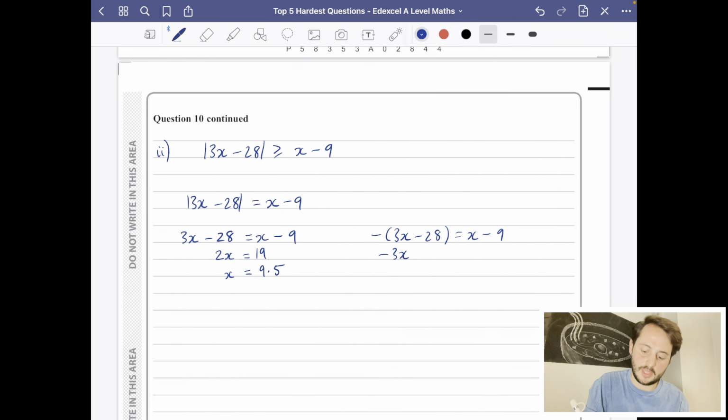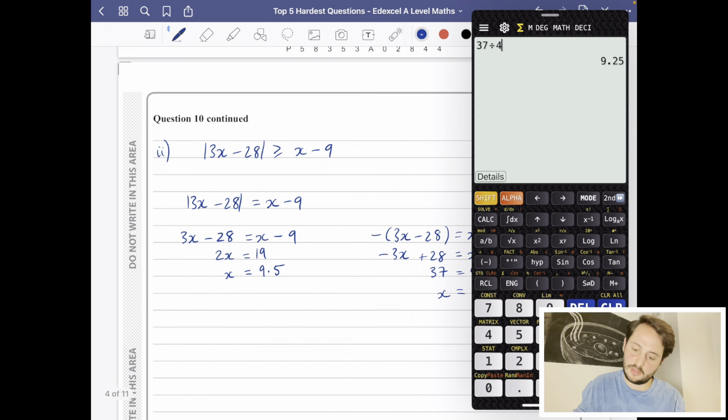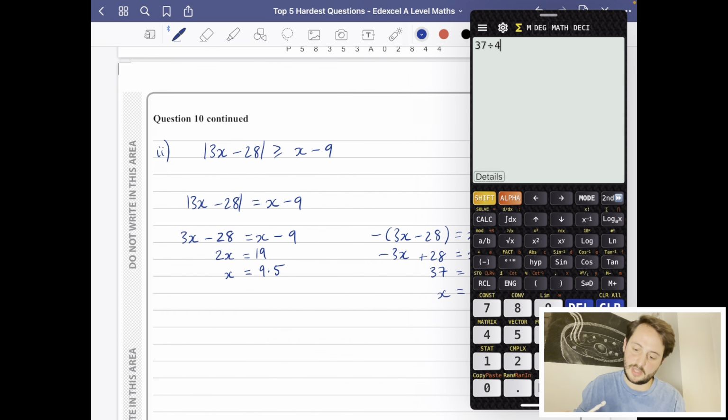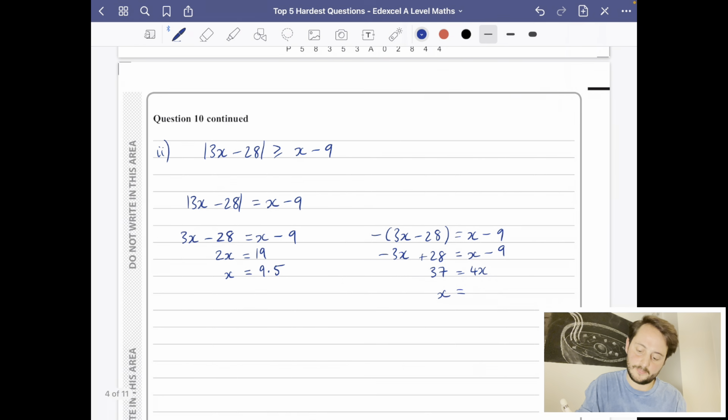With some equation solving here, we're going to get something a little bit different. So we get 4x equals 37, and so x is equal to 37 divided by 4, which I already had there, which is 9.25. So it seems like they are going to be equal to each other when x is 9.25 and 9.5. So we've got a bit of a range of values now, something to do with 9.5 and 9.25. My guess is I'm going to try something inside the range, and then I can try something outside the range.